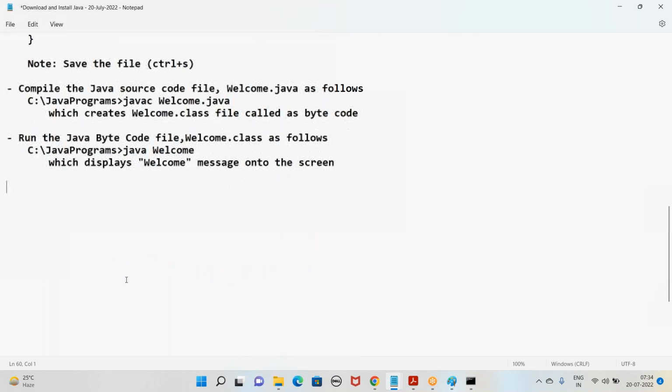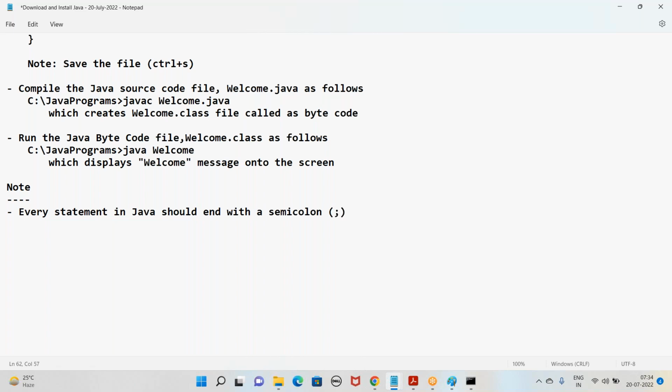Okay, and some small points. Every statement in Java should end with a semicolon.